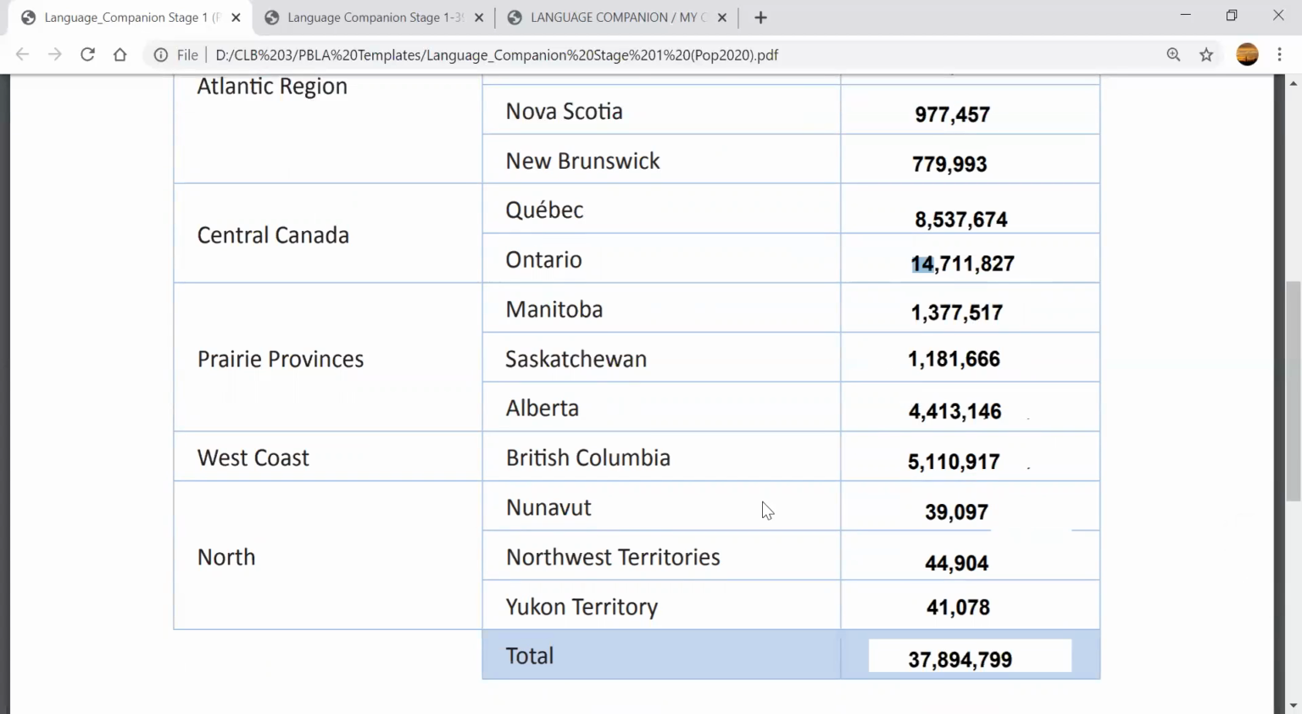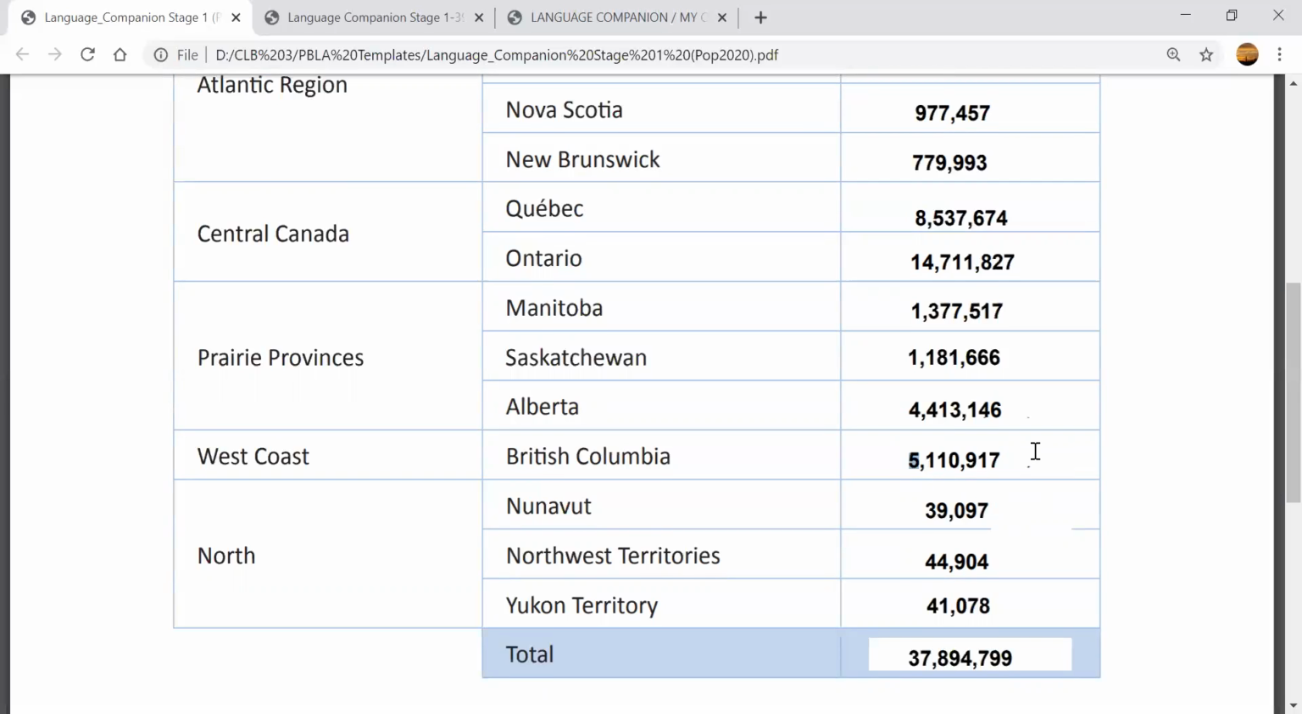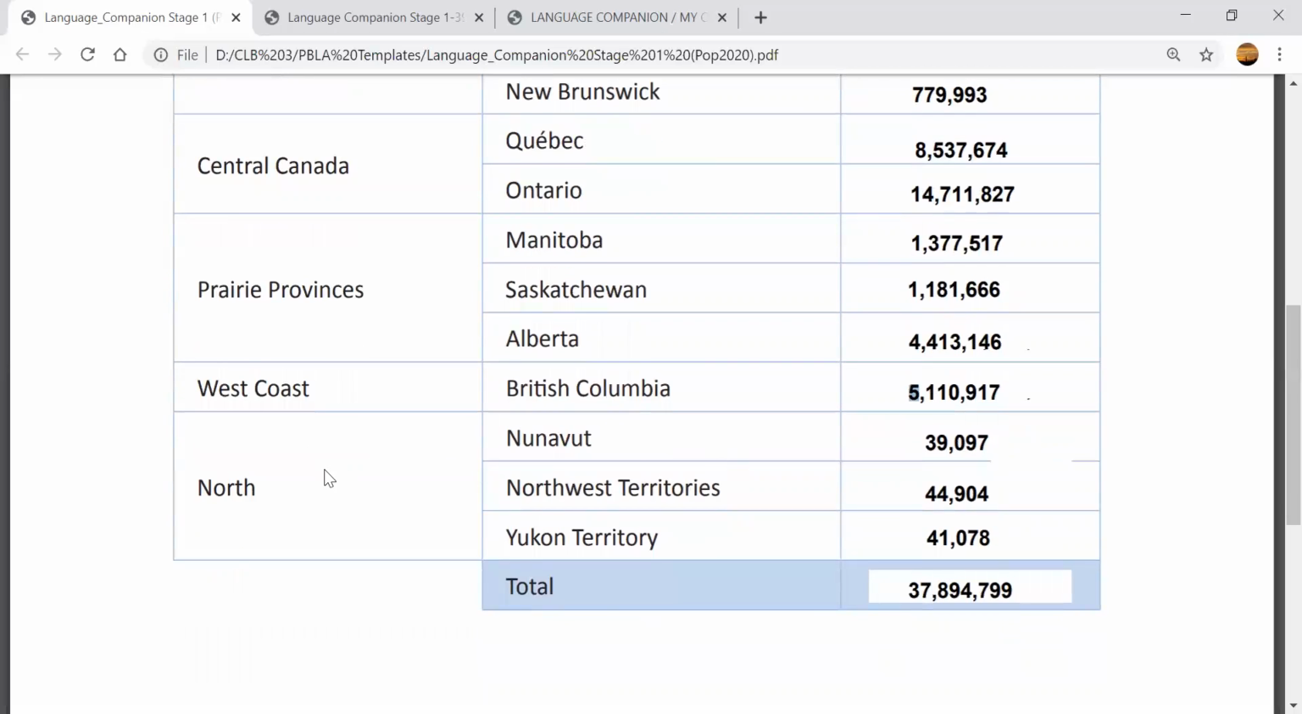What about British Columbia in the west? We have 5,110,917. So still not too many people. 5 million. The land is still very big. What about in the north? Now, north is very, very, very cold. So do you think there are going to be a lot of people or a larger population in the north? Probably not. Probably not. Let's look.